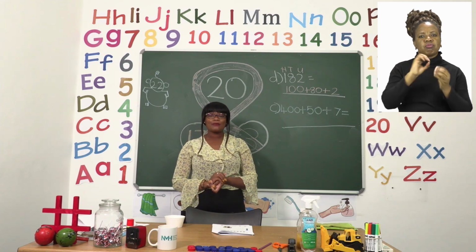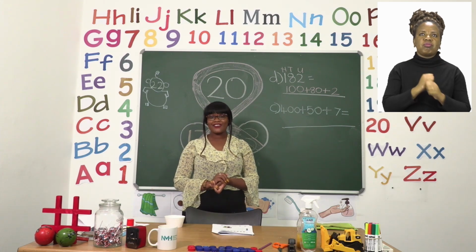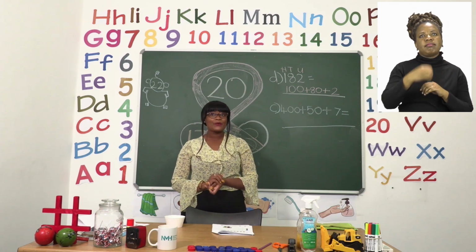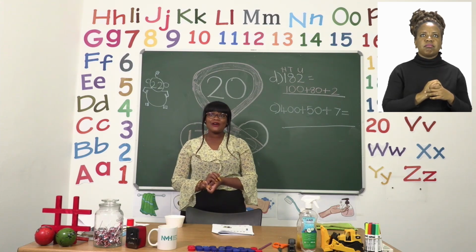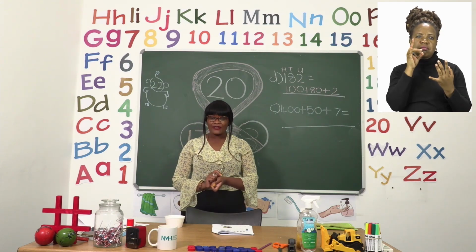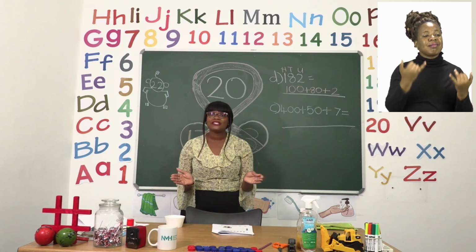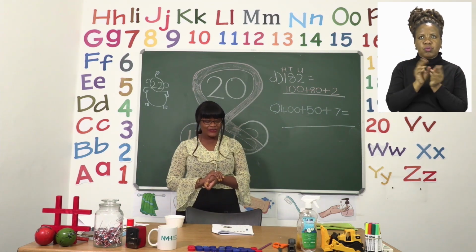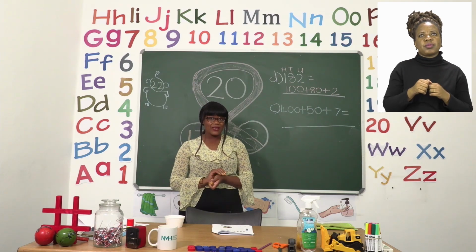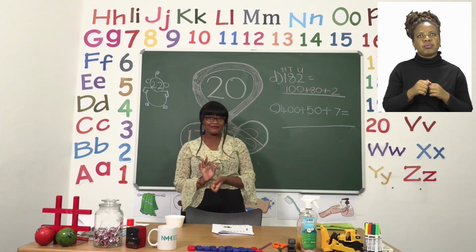Number 3 on our page, if we take a look at our page on number 3, we have C. Now instead of breaking down our number, we're now going to put it all together. They have given you an example in your booklet, but we are going to do C together.